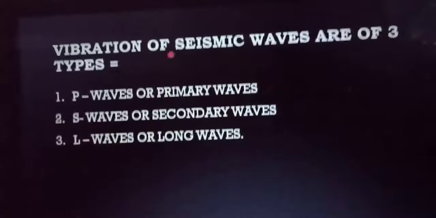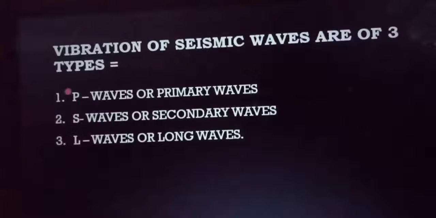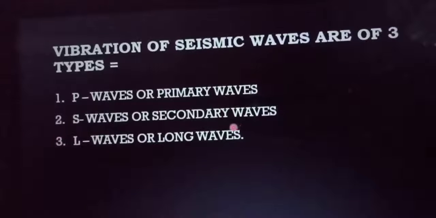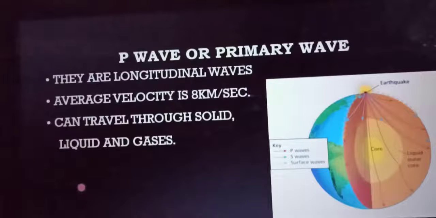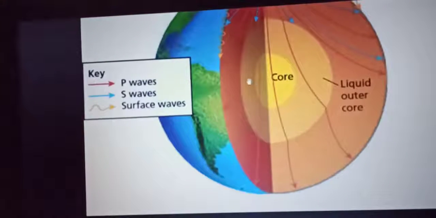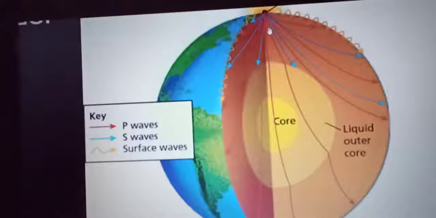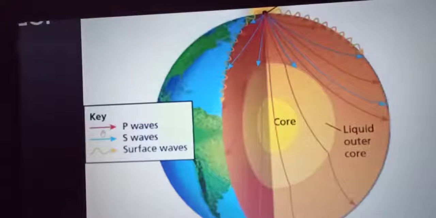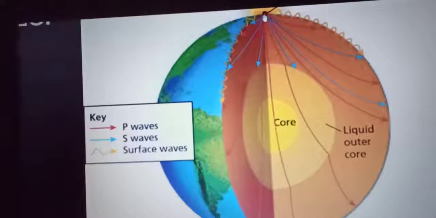So based on the vibration of the seismic waves, there are mainly three types of waves: the P waves or the primary waves, then we have the S waves or the secondary waves, and the last one that we have is the L waves or the long waves. So the first one is the P wave or the primary wave. In this diagram you can see that the primary wave is marked with the red mark. You can see in the index also the primary wave is marked with this red arrow. You can see that it is originating from here and it is passing through all the layers.